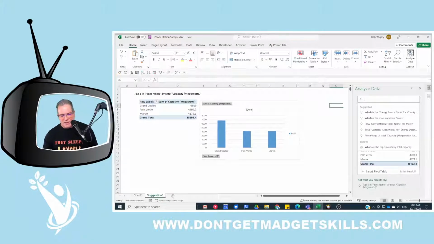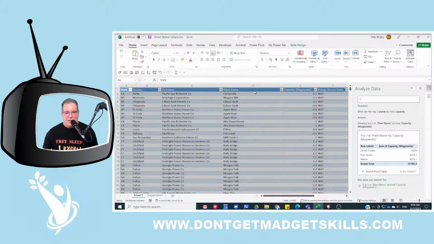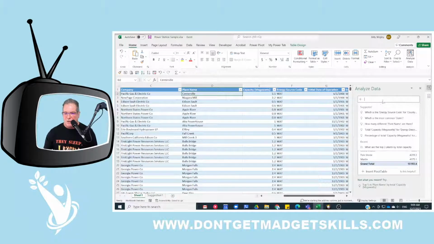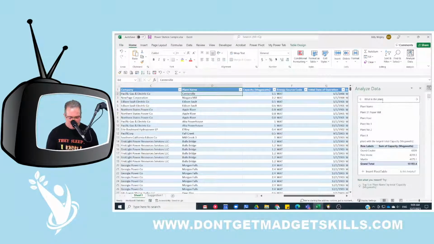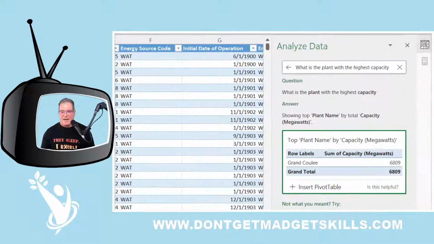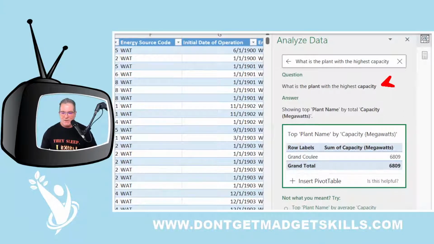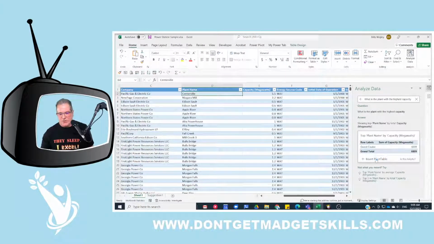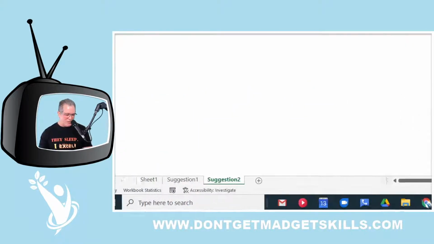Let's take a look at our data, and let's say, what is the highest capacity? Okay, what is the plant with the highest capacity? And there we have it. Top plant question, what is the plant with the highest capacity? And then there's the answer for us. And we say, hey, we like that. Insert this pivot table too. So we'll say insert this pivot table, and now we got a suggestion number 2.